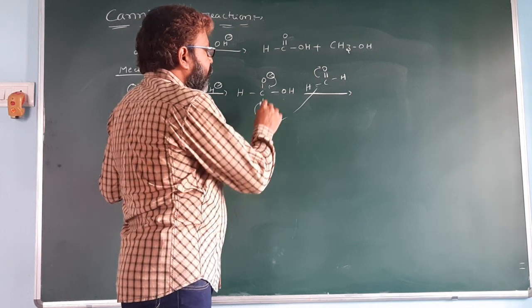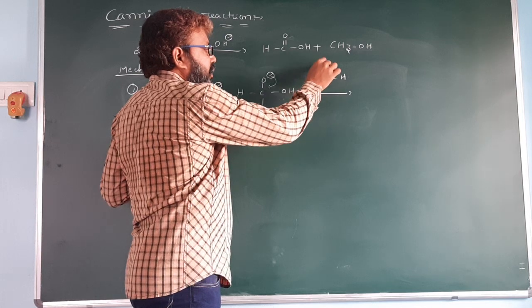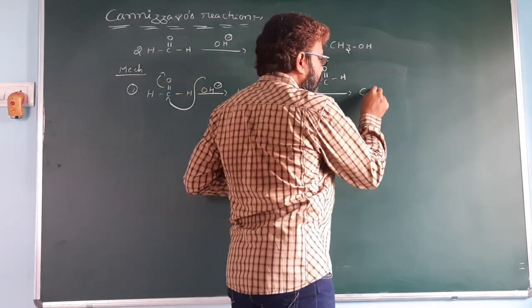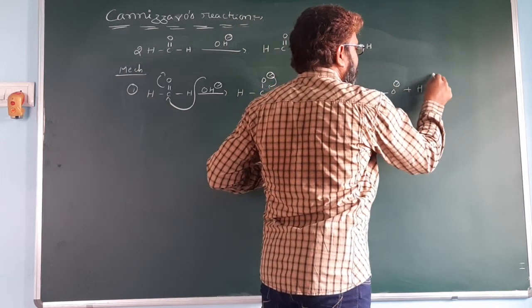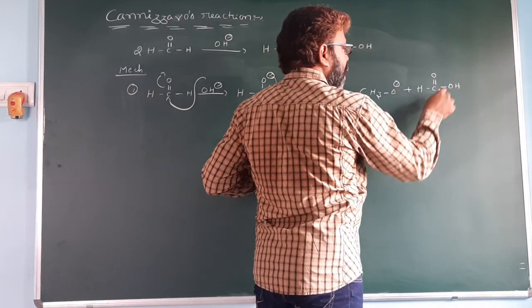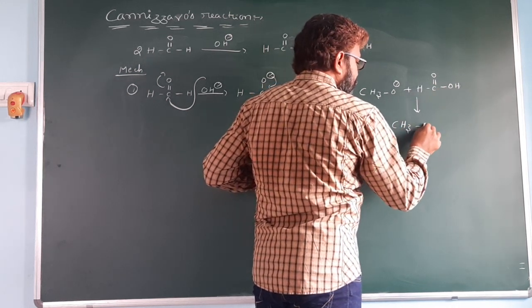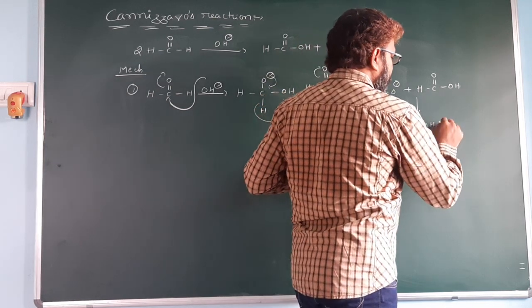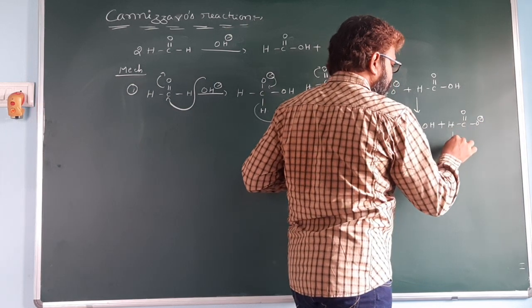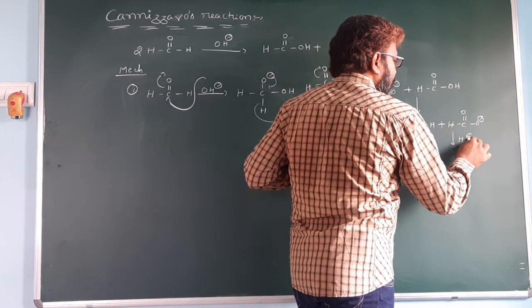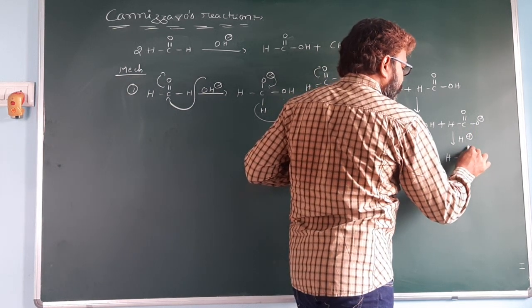You get CH3O minus plus HC double bond OH, which is a carboxylic acid. It donates the H plus ion to give CH3OH plus HC double bond O minus. Now we treat with dilute acidic medium to give formic acid.